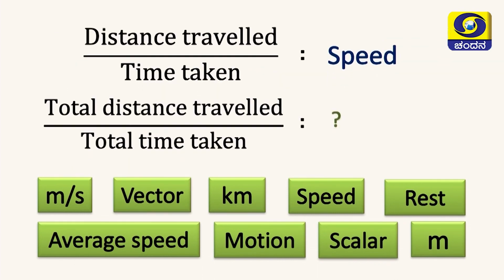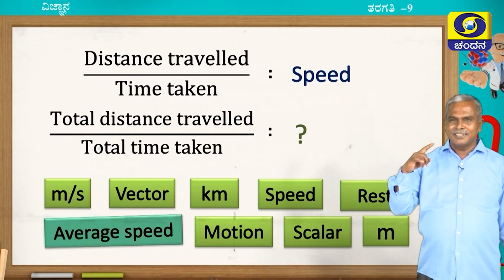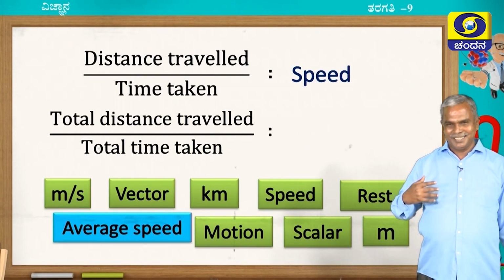Distance travelled by time taken is nothing but speed. Total distance travelled by total time taken is what? Some student is already asking me, sir, what is this, sir? What an easy question you are asking, sir. Okay, please answer that question. I know what you have told. The answer is certainly average speed.